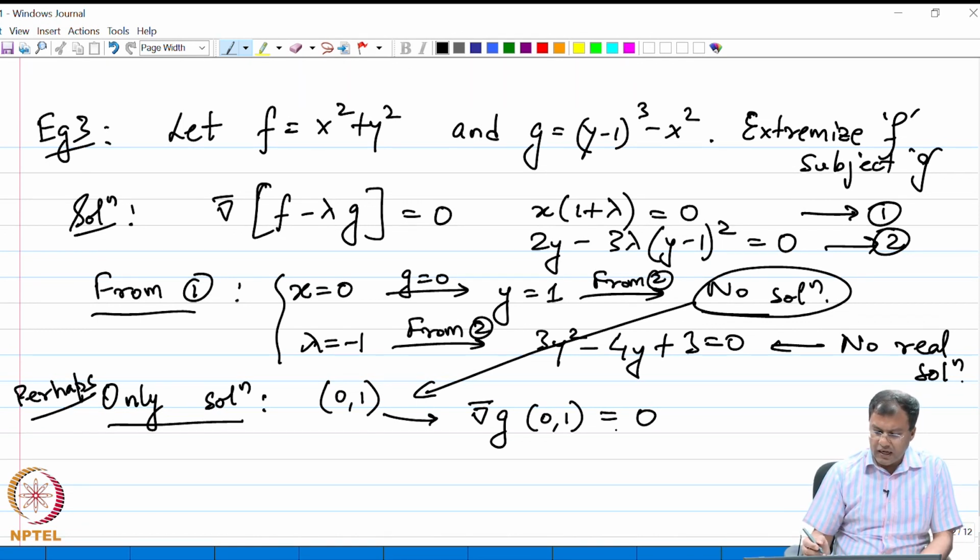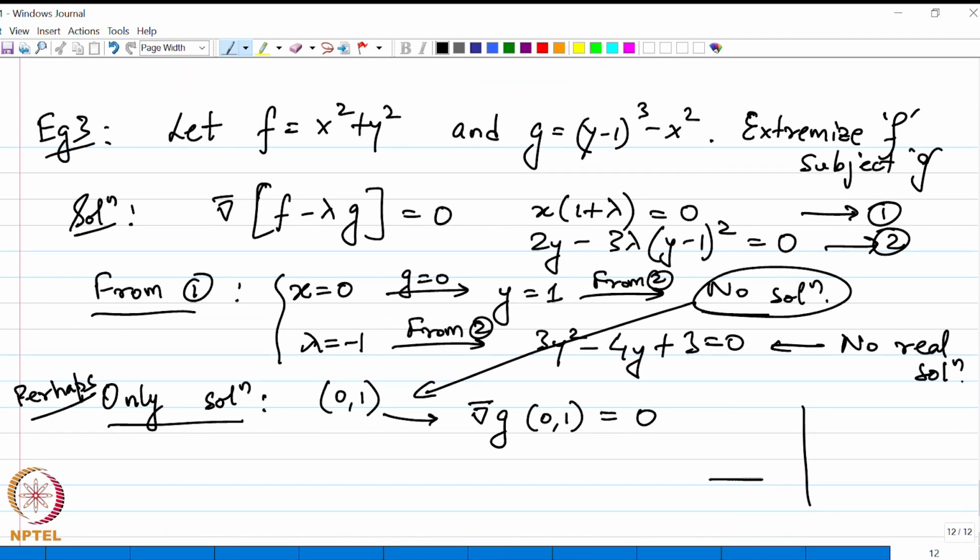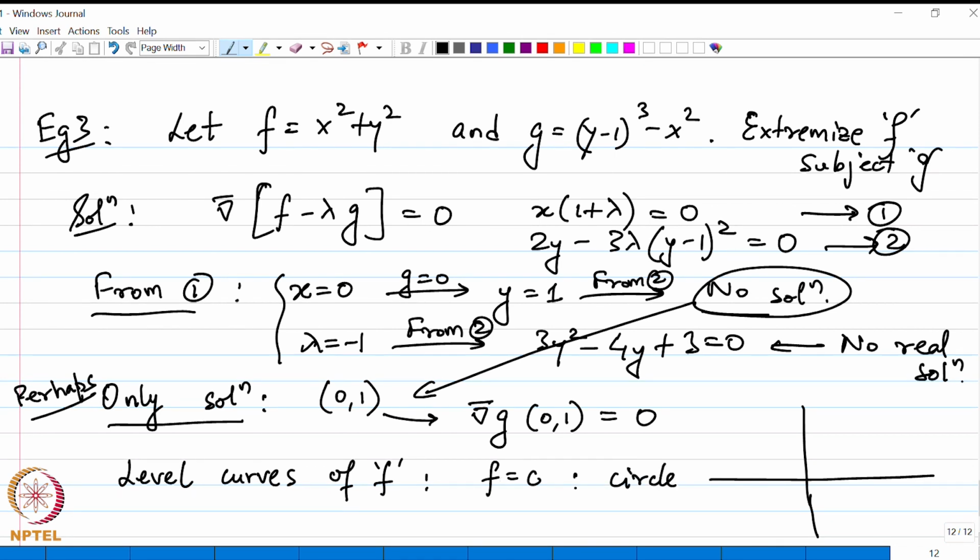Now, geometrically, let us see what is the problem happening. What is so problematic about this example? Now, if we were to look at the level curves of f, which will be f equal to a constant, I know that these are circles, right.